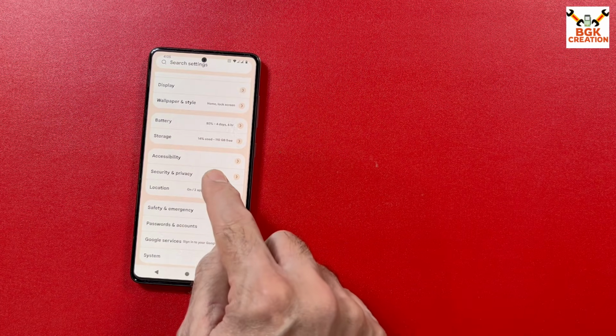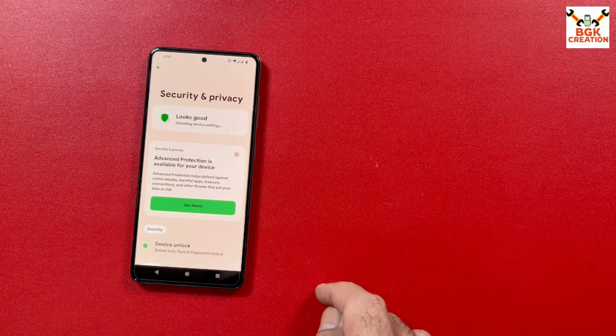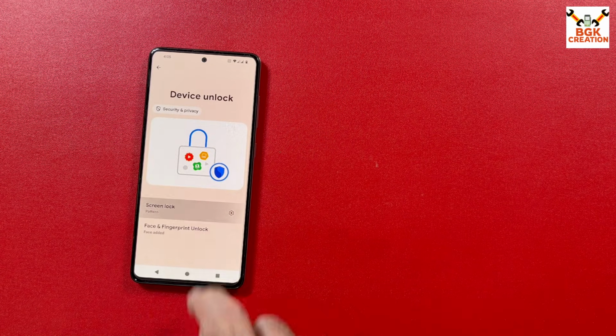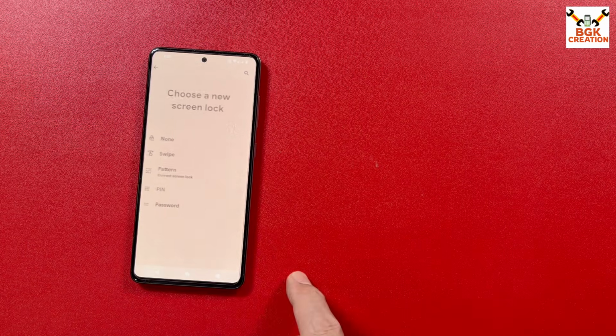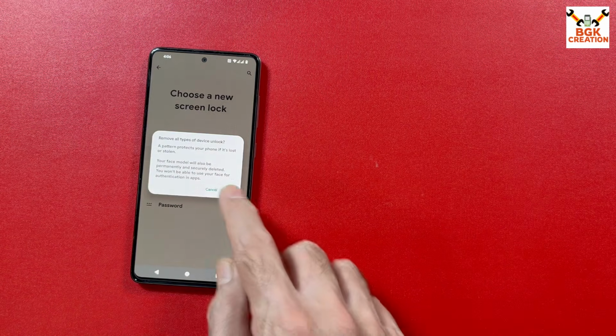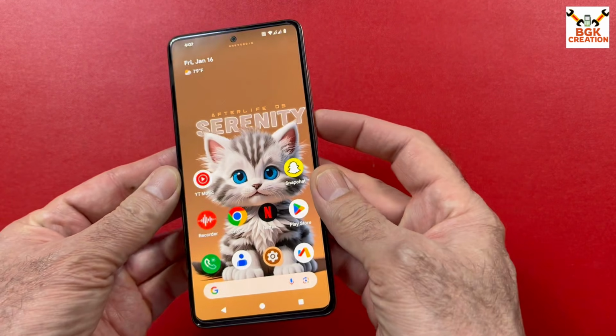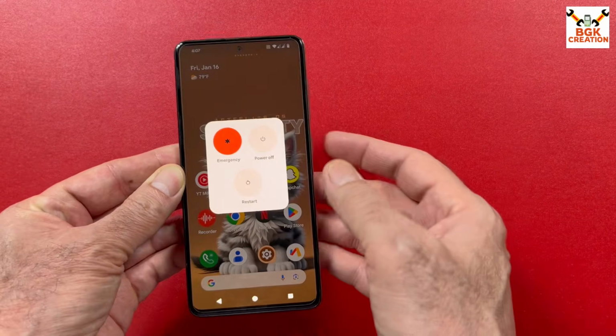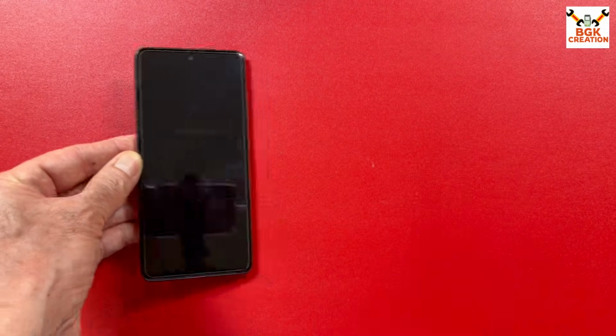Turn off the lock screen by going to Security and Privacy and selecting swipe as the lock screen to turn the lock screen off. If you have done all these things, then simply power off the mobile phone.